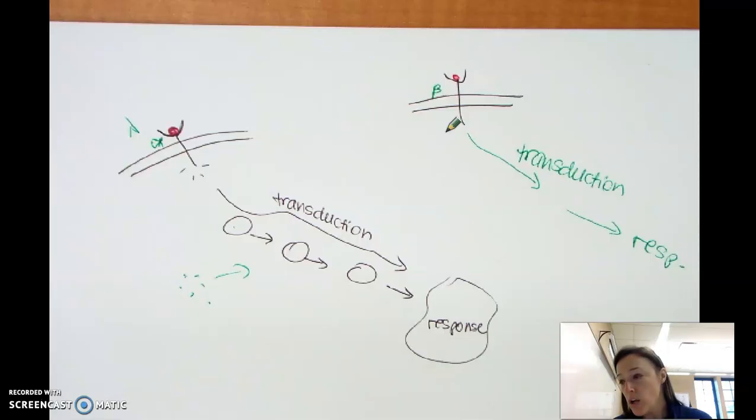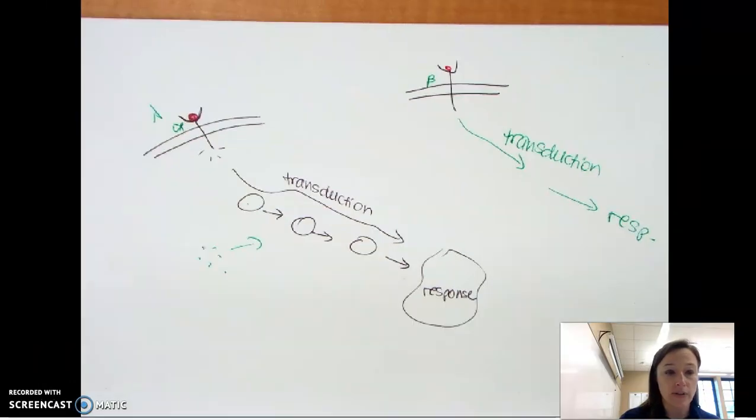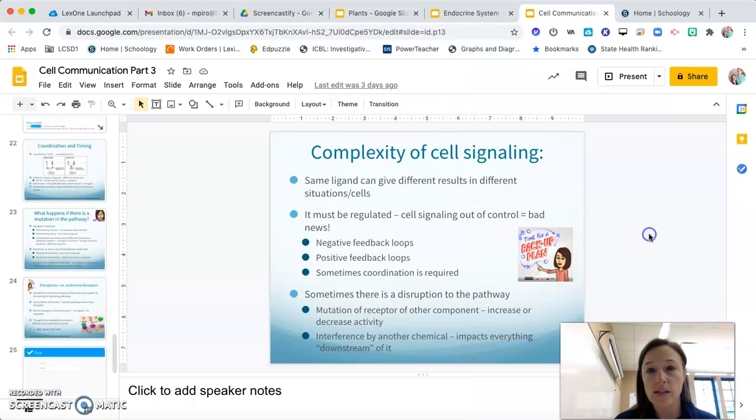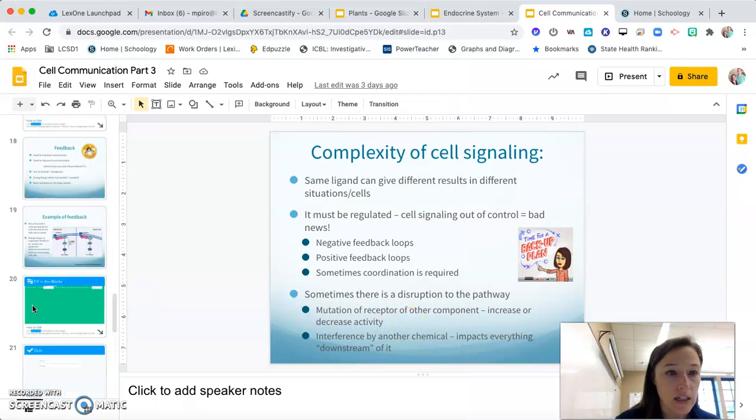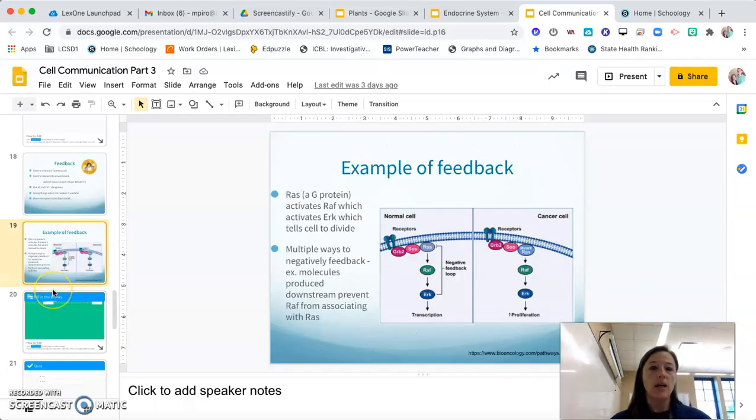All right, so some examples of feedback. Looking at the PowerPoints, if you did the Nearpod, you saw this. Let me find the right one, there we go, there's an example. Here we have a G protein coupled receptor, and we have this pathway in which the receptor activates these molecules, and it's like a chain reaction. So RAS activates RAF, RAF activates ERK, and then ERK goes in and does transcription, so that's the response.